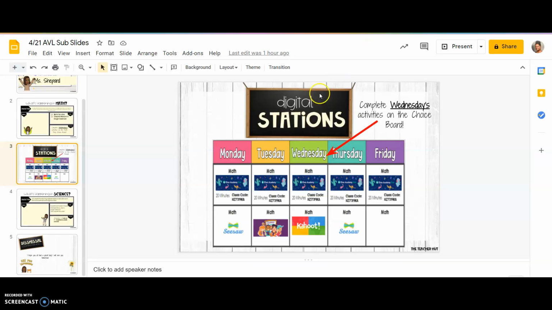Then you're going to work on your math choice board. Today for Wednesday, you're going to complete 20 minutes of Khan Academy. Then you're going to complete the Kahoot, all right? Once you've completed the 20 minutes of Khan Academy and the Kahoot, you're going to put an X on both, all right? Then make sure you complete any other assignments that maybe you didn't have time to finish earlier this morning, all right?